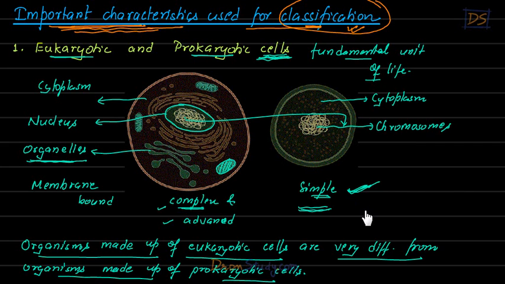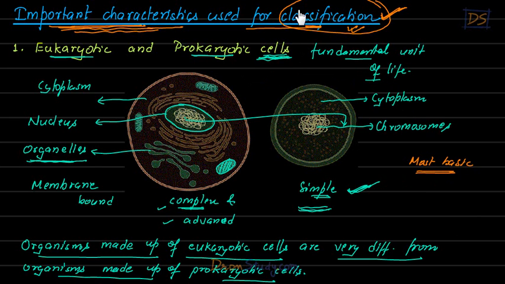So this is one property which is used to do classification. You understand? This is one very important property which is used to do classification. In fact, this is the most basic property. We all know that cells are the most basic structures of any living organism, students, right?